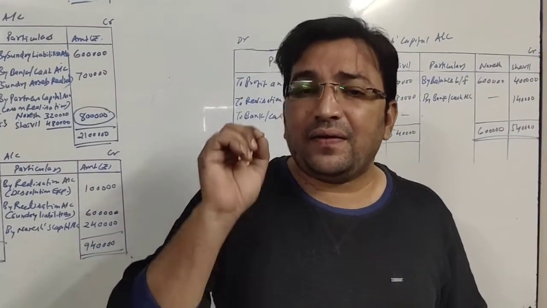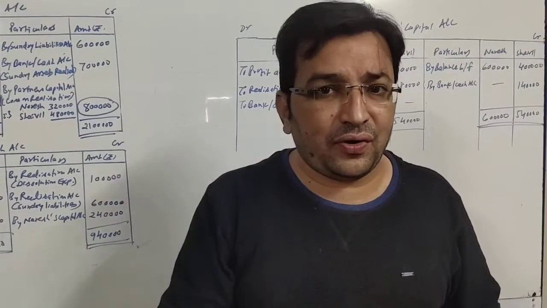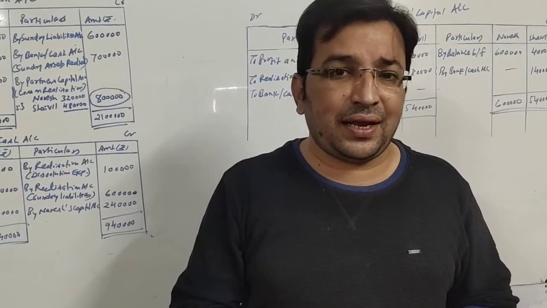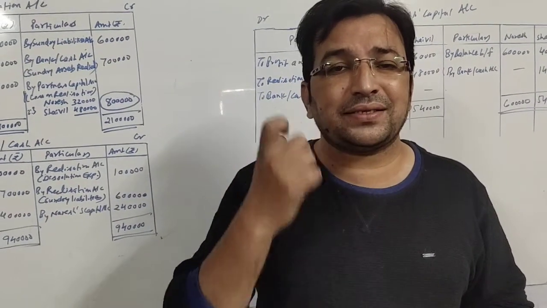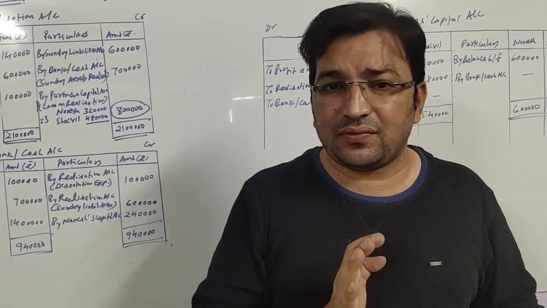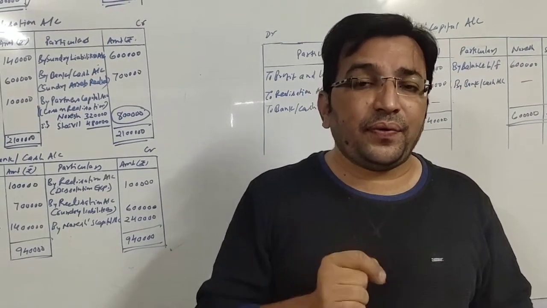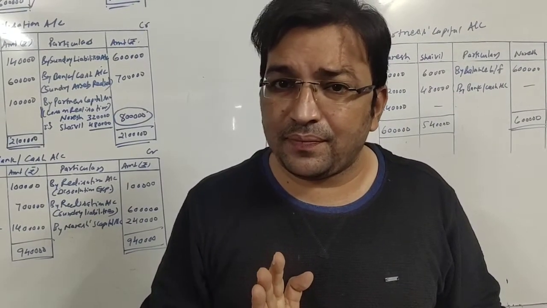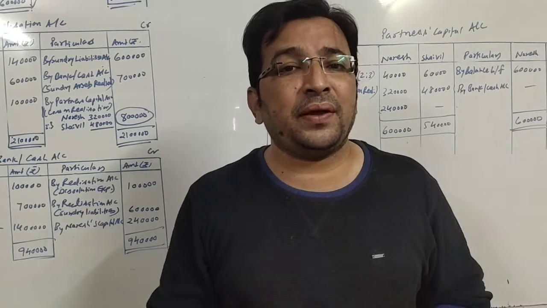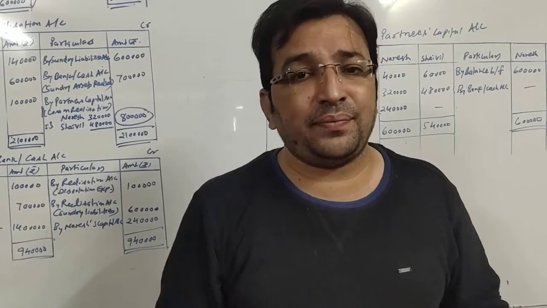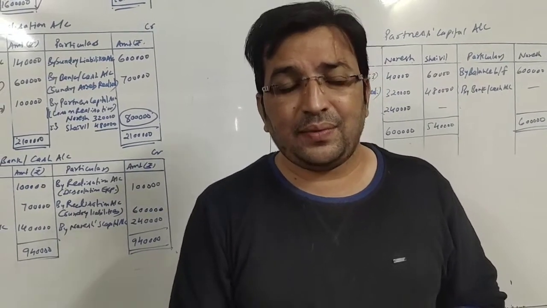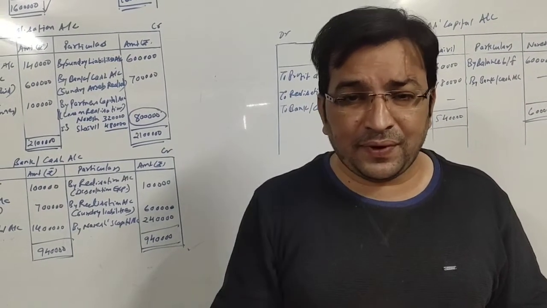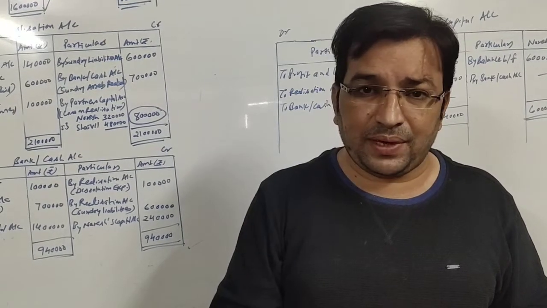Friends, here we are required to prepare necessary accounts to close the books of the firm. Right? That means we will be making realization account, partners capital account and cash account. But before that, we need to prepare the opening balance sheet of the firm, because we are not given all the information. We are not given the balance sheet. We are given some information. Using that information, we can prepare our opening balance sheet.